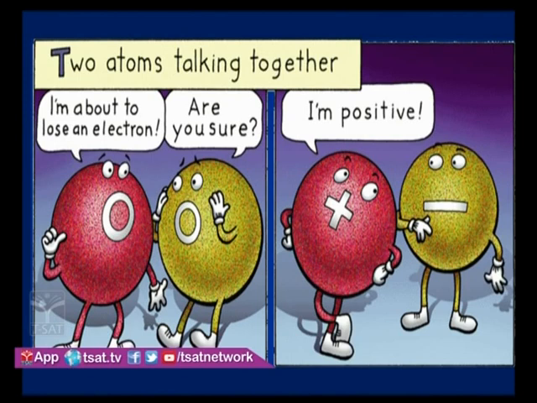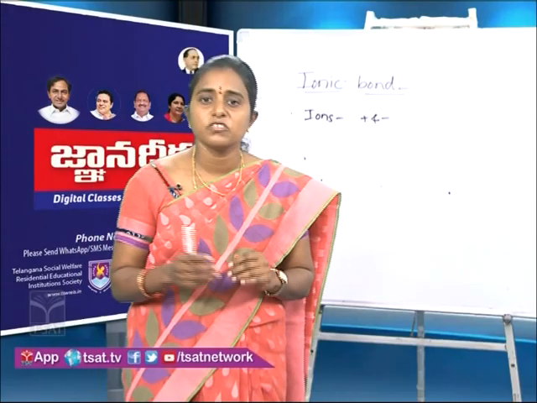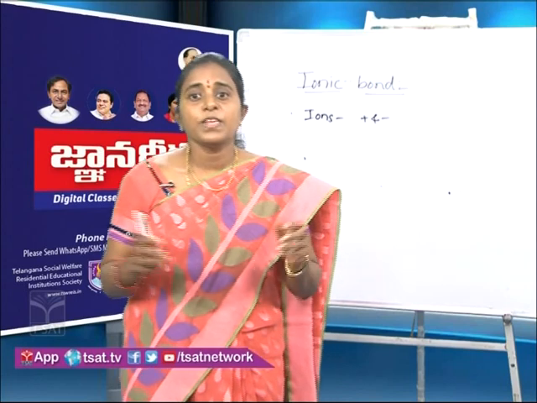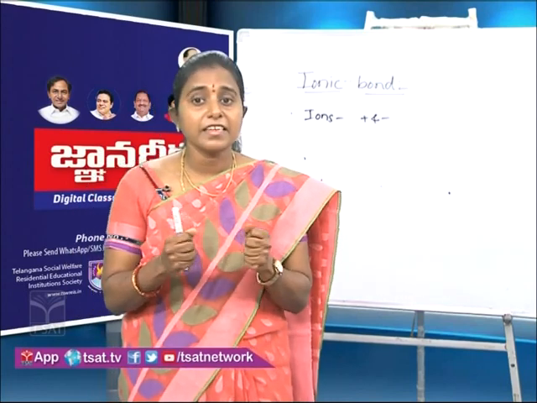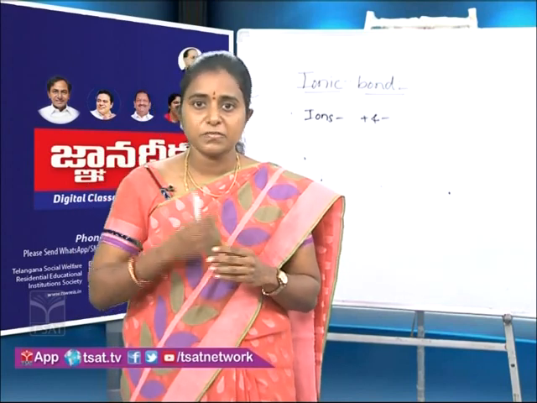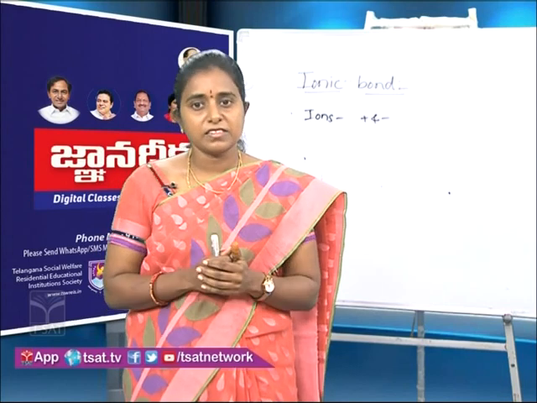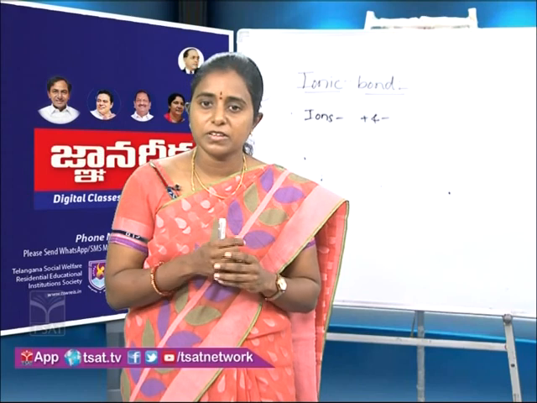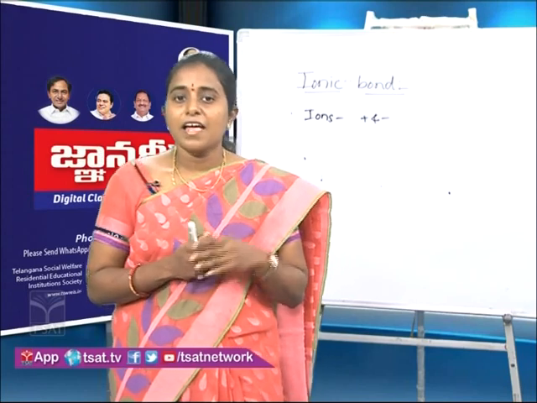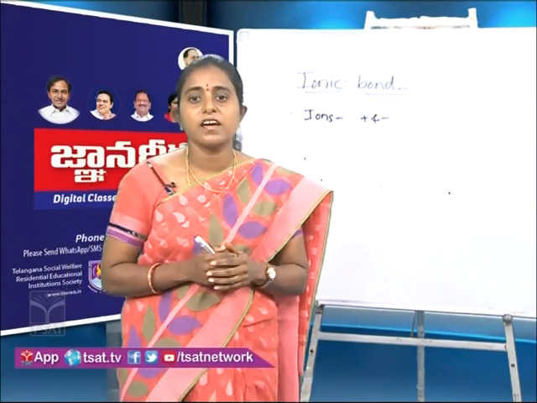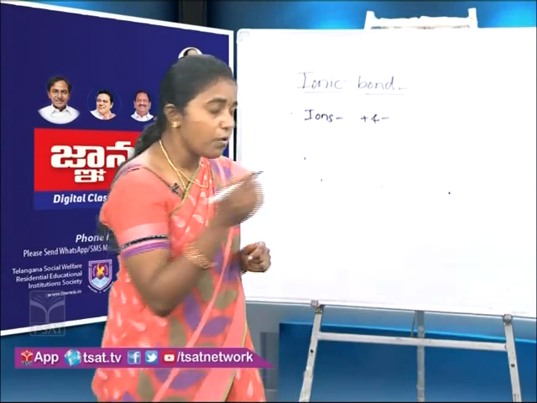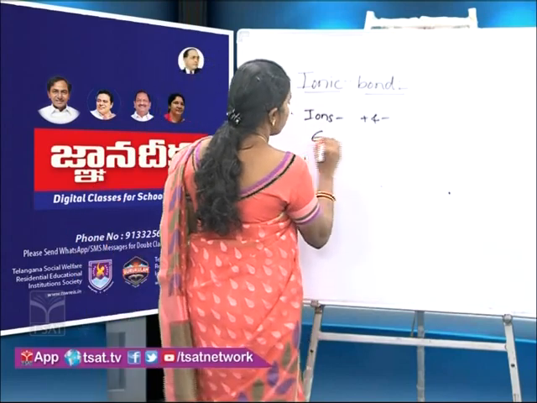And after the formation, children, after the formation of cations and anions, they come close to each other and they experience electrostatic forces between them, and these electrostatic forces hold them together and form a bond between them, that is ionic bond. And as the electrostatic forces are involving in the bond, this bond is also called as electrostatic bond.